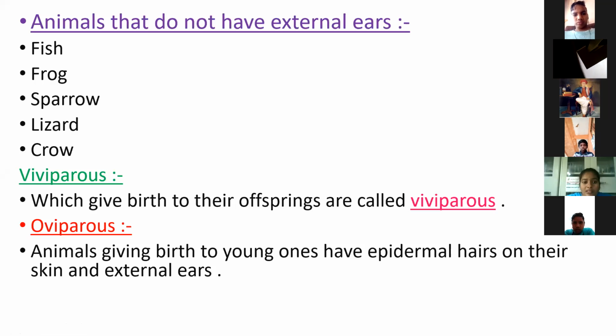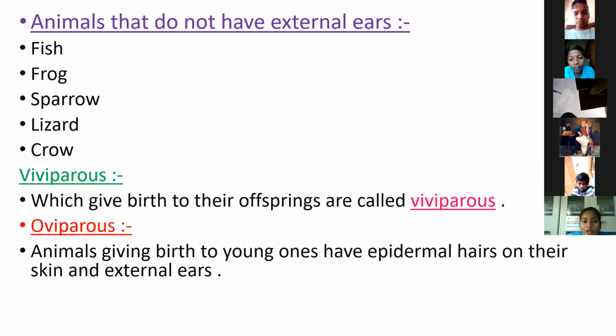That means they do not lay eggs. They directly give birth to young ones. That's why they are called viviparous animals.